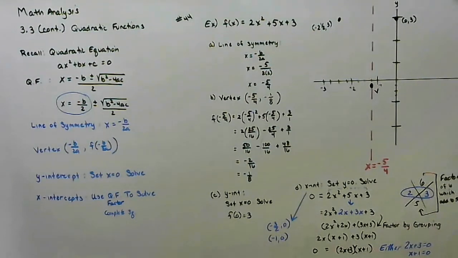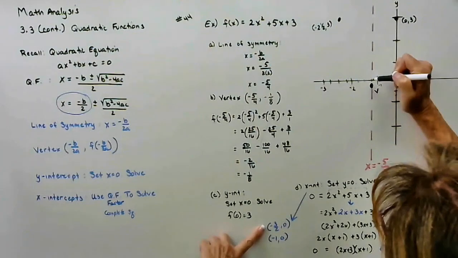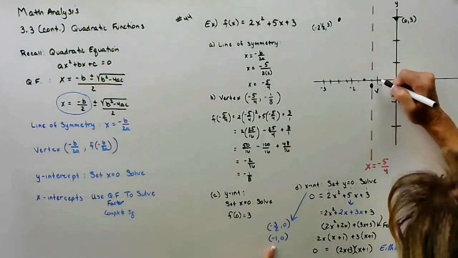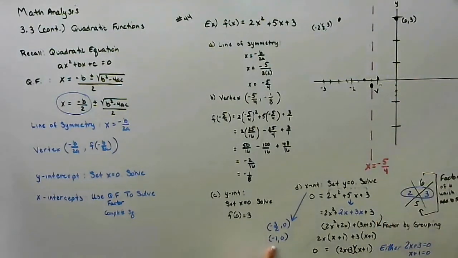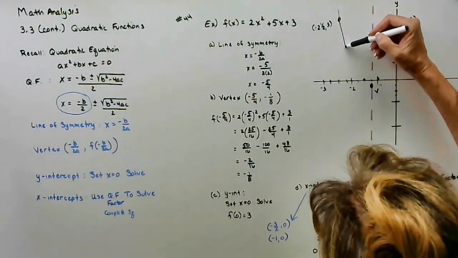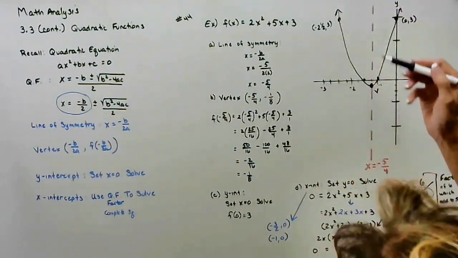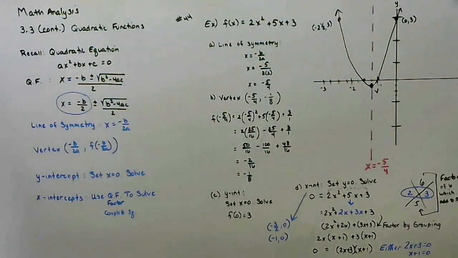So if I graph those x-intercepts, negative 3/2 is negative 1 and 1/2. The other intercept is at negative 1, 0. And now that I have the intercepts, I can now make a smooth curve. So hopefully that helped. I want to give you that example. I'll insert that in. One more example using the quadratic formula technique.